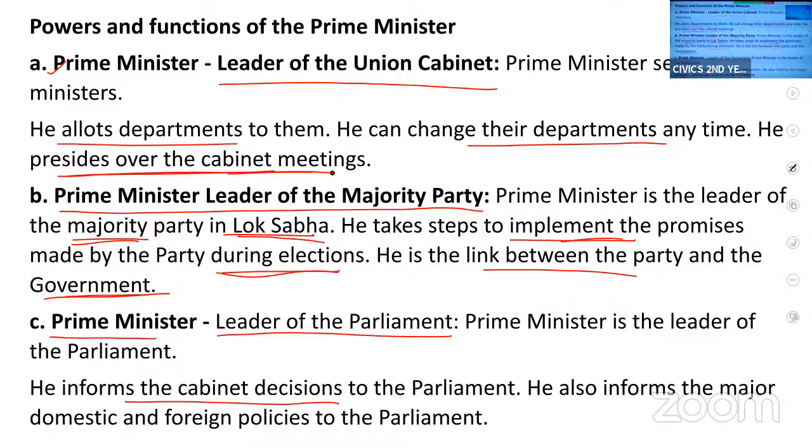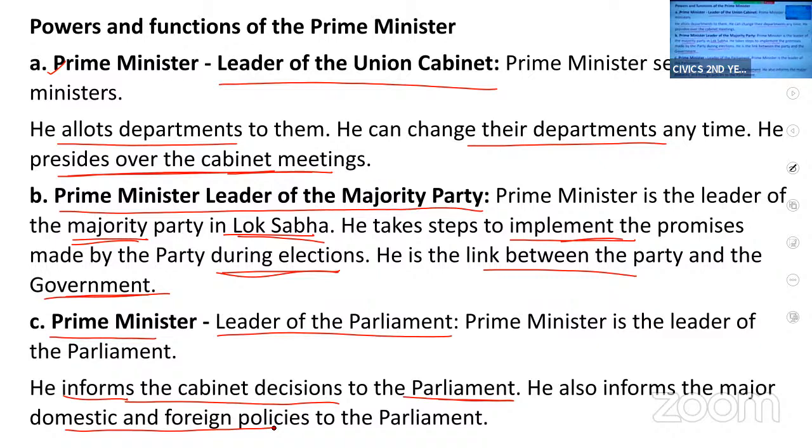So whatever decisions are taken in the cabinet meetings, he informs those decisions to the parliament. And the cabinet ministers, along with the prime minister, make all the policies, foreign and domestic policies, for the welfare of the country, for the development of the country.